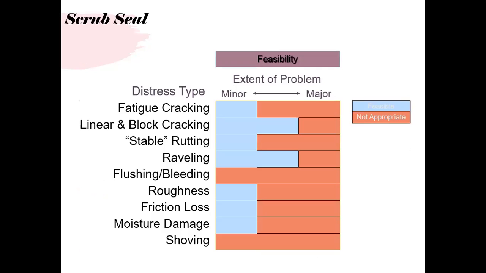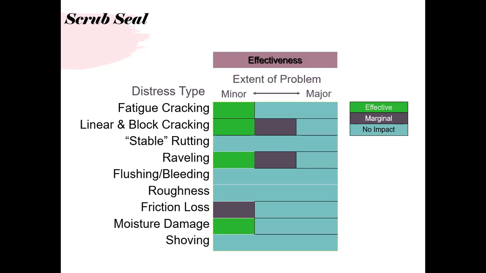If you look at this block diagram, it is not appropriate for flushing and not for showing, and not appropriate for most of the major severe distresses like fatigue, rutting, raveling. Its effectiveness is very little, and most of the time it's ineffective, with no impact on the distresses shown here.